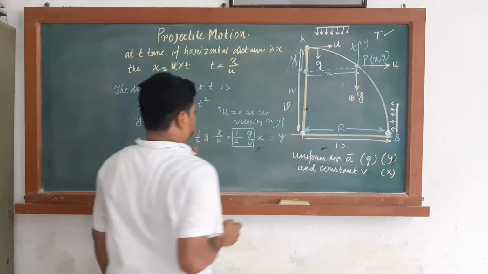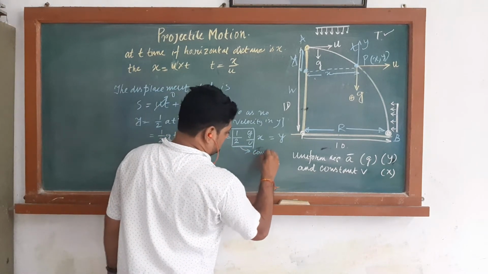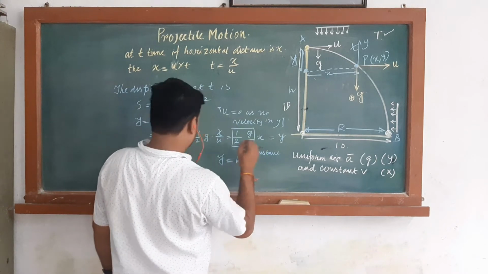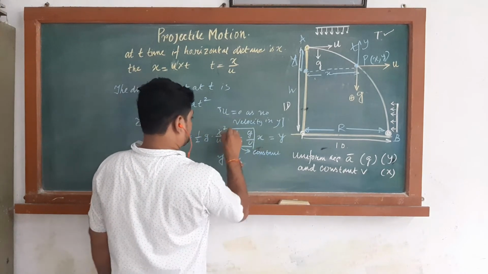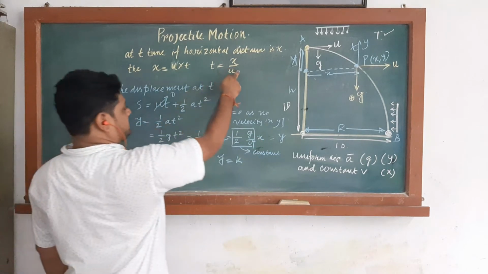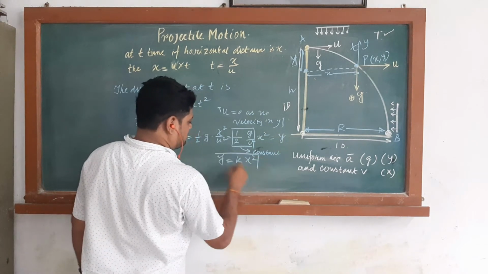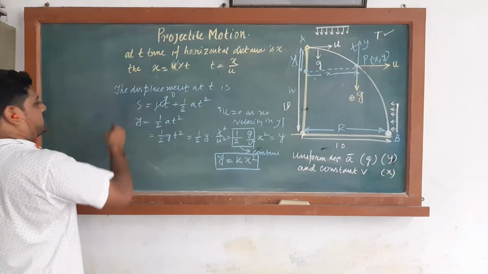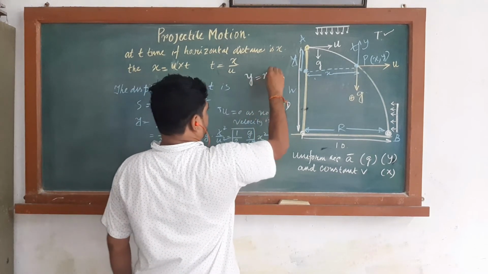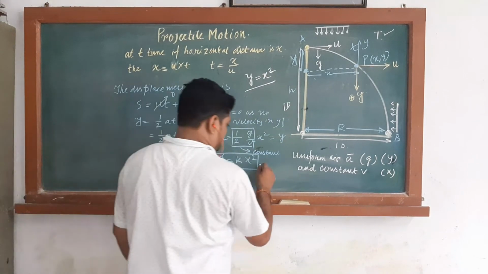This is the height h. So if this is a constant k, then we can write y is equal to k x square. This is the equation of a parabola. What is the equation of a parabola? y is equal to k x square denotes the parabolic equation.